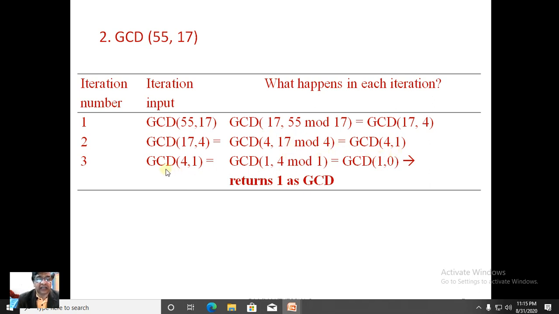Once again, in the third step, GCD 4, 1 comes with new inputs. 1 will be placed over here, P will become Q, and this will become 4 mod 1, which is 0. So when Q becomes 0, you have to return P as the answer, which returns 1 as GCD.